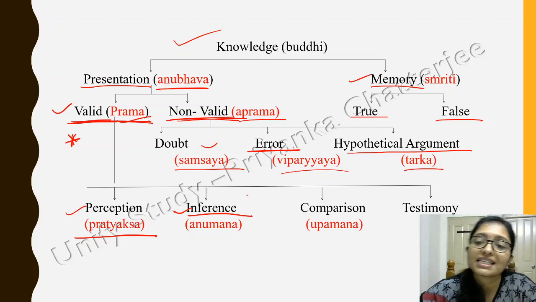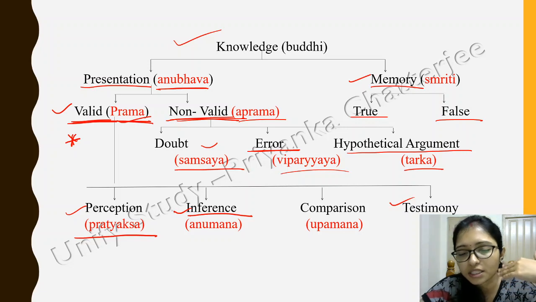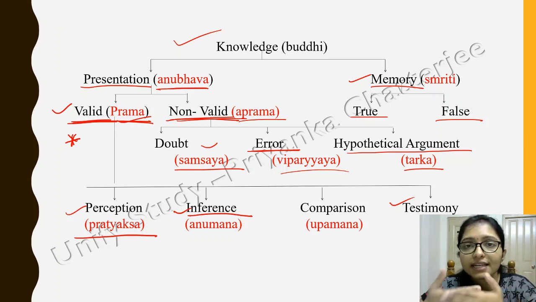And the next one is testimony or shabda. Shabda means what you are telling, your verbal testimony. It can be written, it can be verbal, whatever you are giving, that is your shabda or testimony, right. So these are the different types of valid prama.